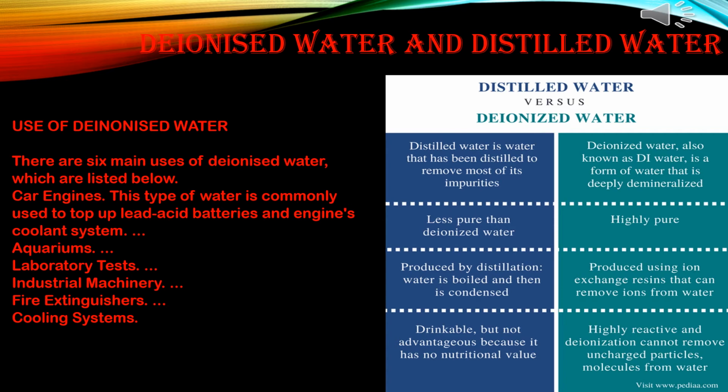Now, uses of deionized water. There are 6 main uses of deionized water, which are listed below. Car engines: this type of water is commonly used to top up lead acid batteries and the engine coolant system. Also aquariums, laboratory tests, industrial machinery, fire extinguishers, and cooling systems.